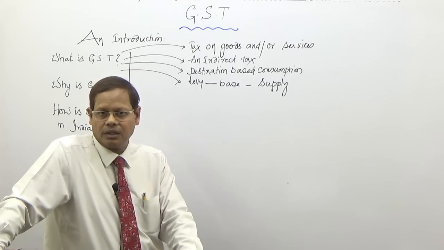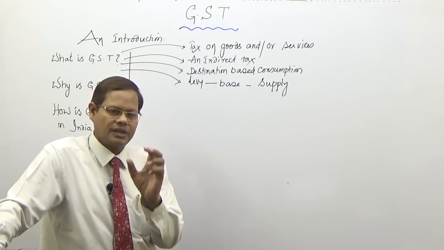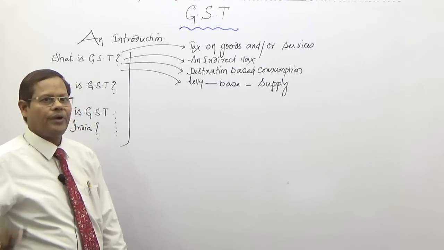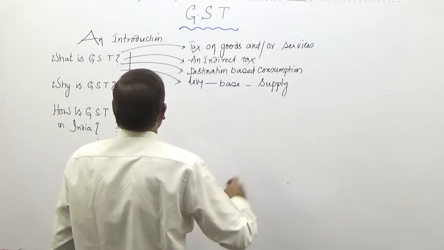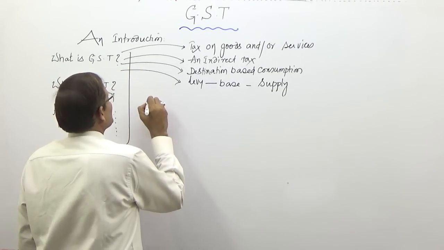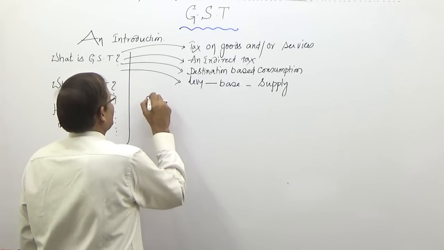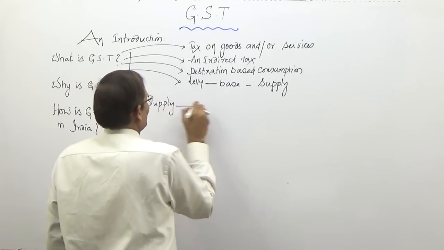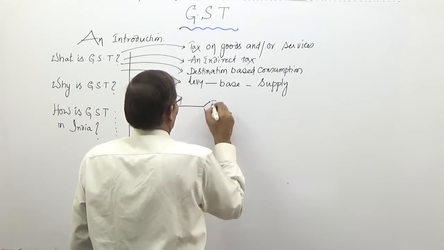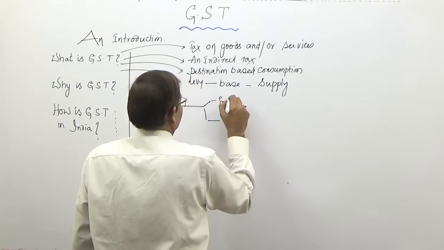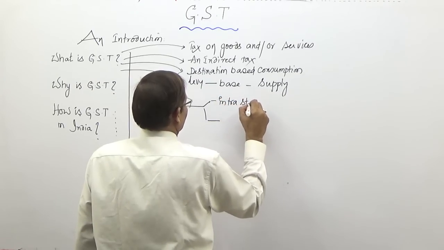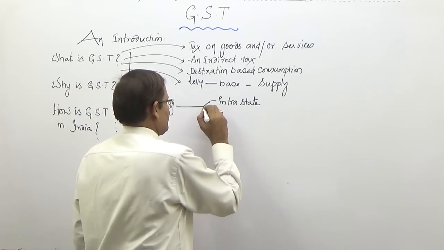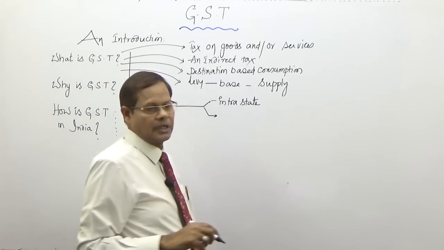But remember, this goods and service tax is not a single thing. The name of the tax is goods and service tax, and it has various components. What are the components? It is like this. Number one, suppose there is a supply intrastate. Intrastate means within the state. When the supply is within the state, that is called intrastate.